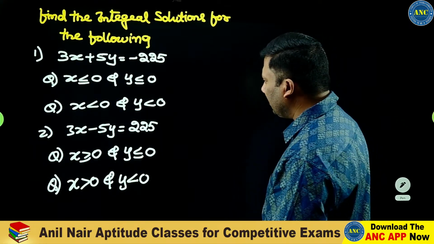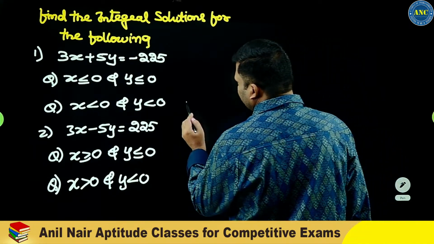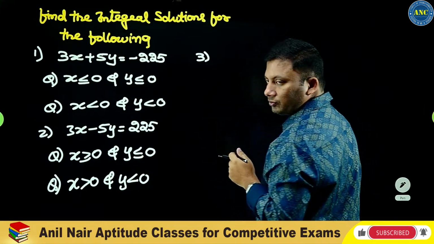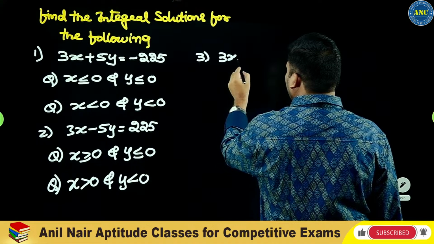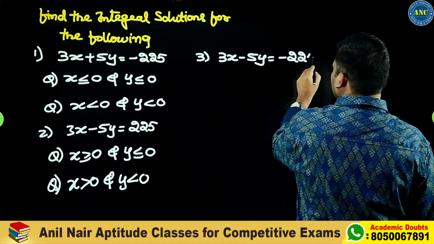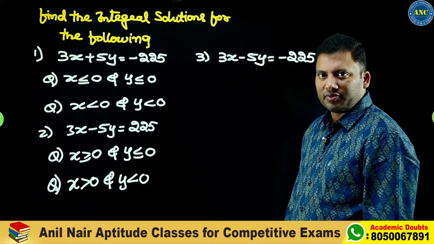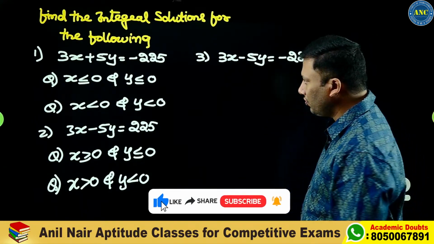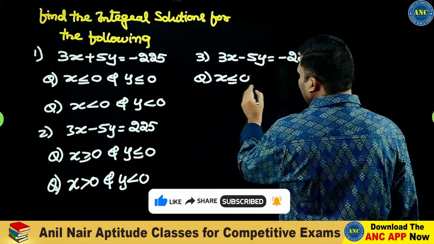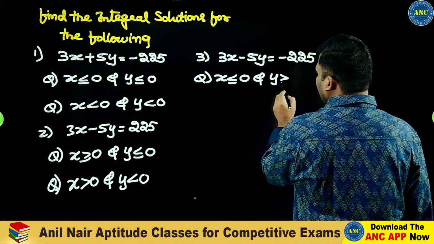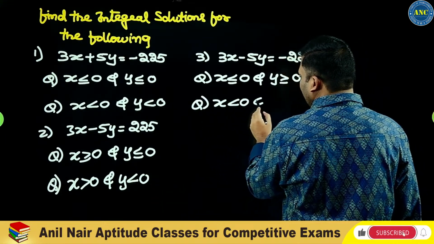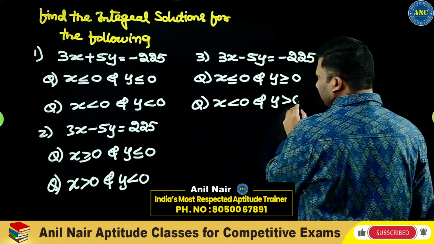I hope the idea is clear. Next one, third question: 3x minus 5y is equal to minus 225. First question, x less than or equal to 0 and y greater than or equal to 0. Second, x less than 0 and y greater than 0.